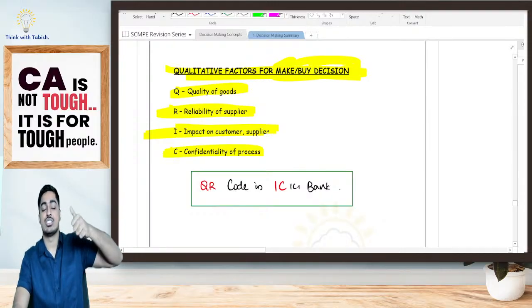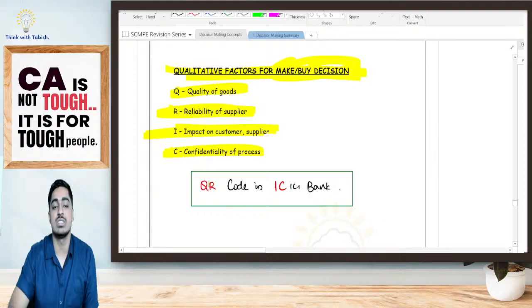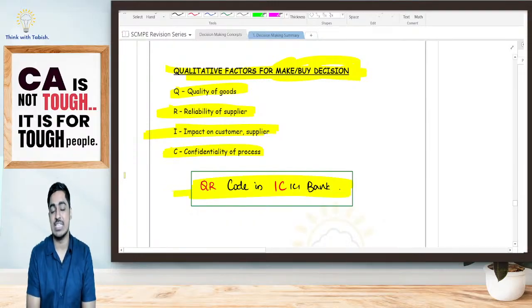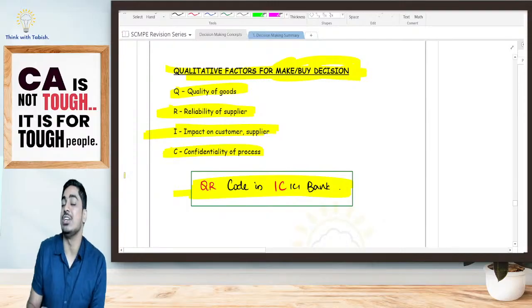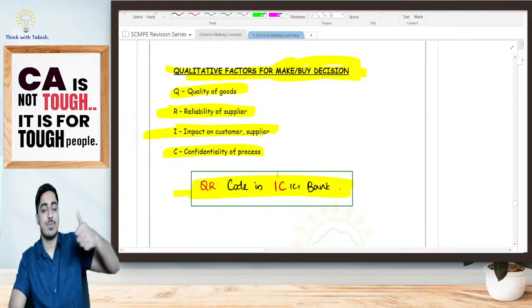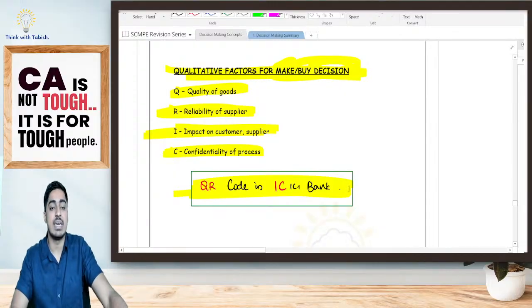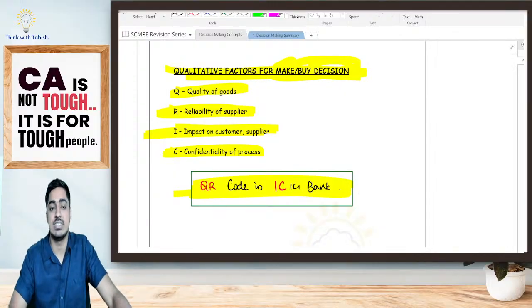4 things, students: quality of goods, reliability of supplier, impact on your customer as well as your supplier, and confidentiality of your process. You have your small mnemonic, QR code in ICICI Bank. I can tell that QR code was first introduced by ICICI Bank. Q stands for quality of goods, R for reliability of supplier, I for the impact on your supplier as well as customer, and C for confidentiality of the process. Is it clear, everyone?